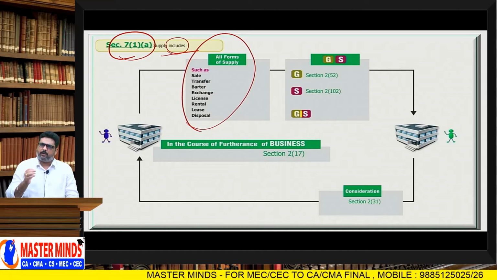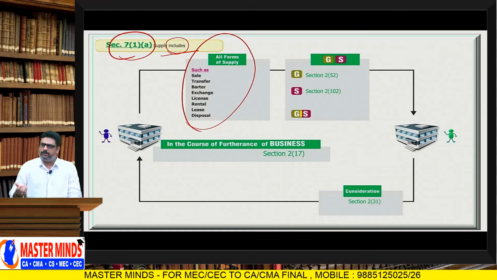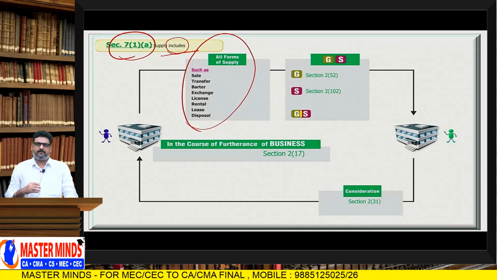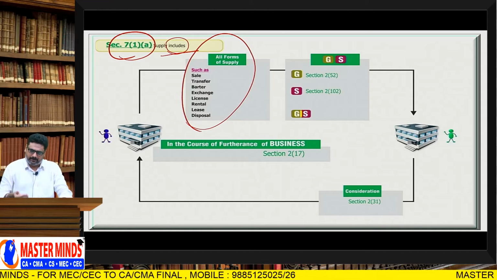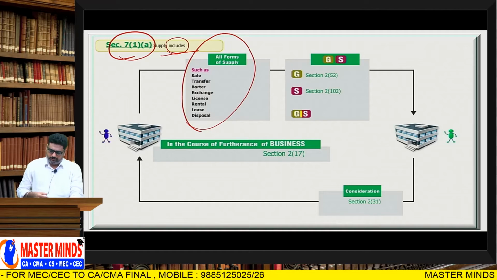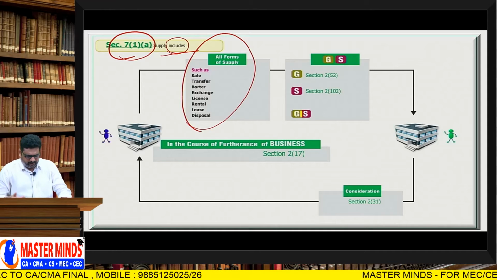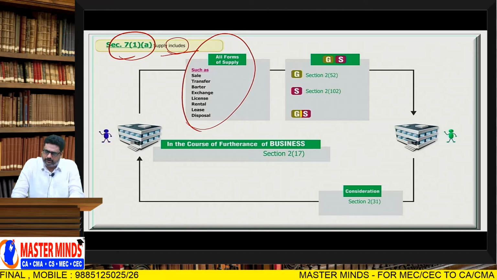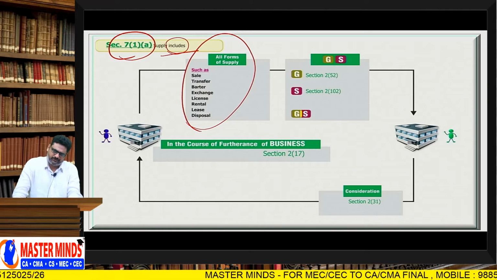Sale means the transfer of ownership in the goods from one person to another person for a consideration. That means if the ownership is going to be transferred permanently, it is known as sale. Transfer of ownership in the goods from one person to another person for a consideration is known as sale.